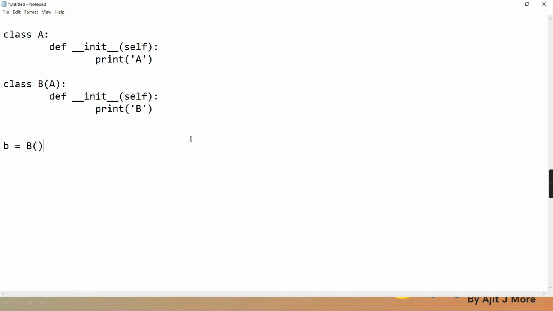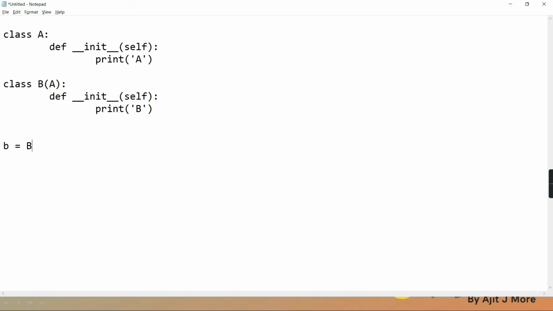Yes. Clear? It will automatically give call. The child constructor will implicitly call the parent constructor. Automatic. You don't have to do it. But this is not true in Python. Python says let it be parameterized, let it be default, let it be taking parameter. Whether it's default or parameterized, the child will never automatically call the parent constructor. You have to explicitly call it.